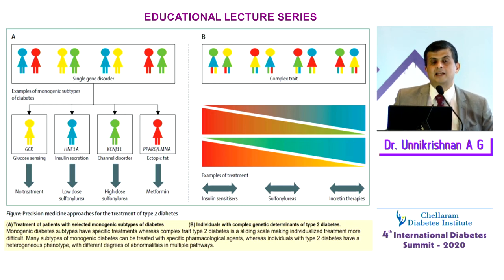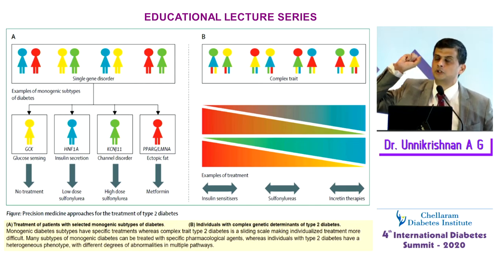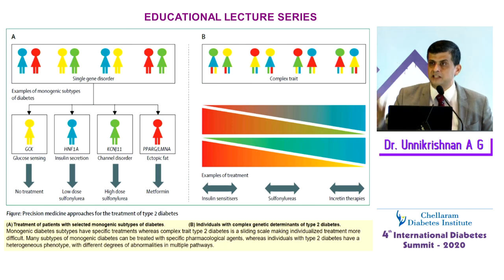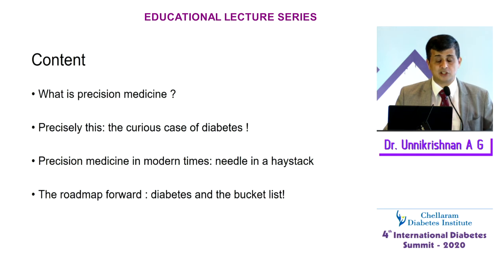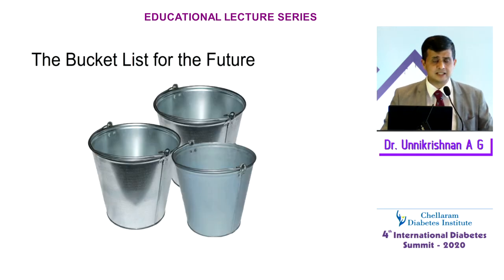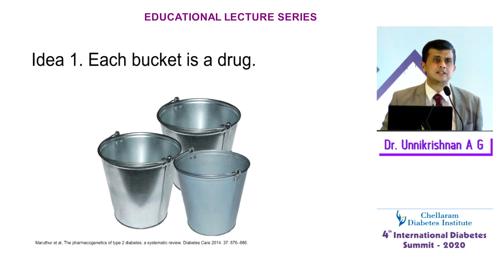You and I can actually look at the patient's history and examination and try to precisely apply it in our own day-to-day practice without going into some genetic test or some expensive test for our patients. I'll show you how. That's the roadmap forward, and I call it diabetes and the bucket list. It's nothing to do with the traditional bucket list, but I'm looking at classifying patients into subgroups.